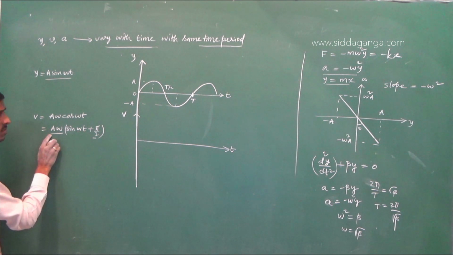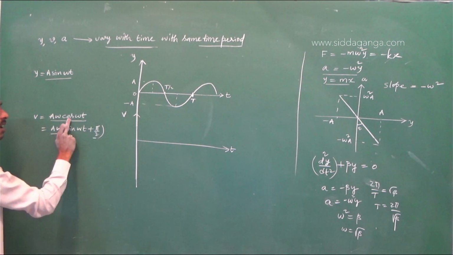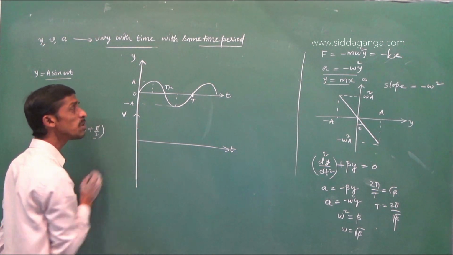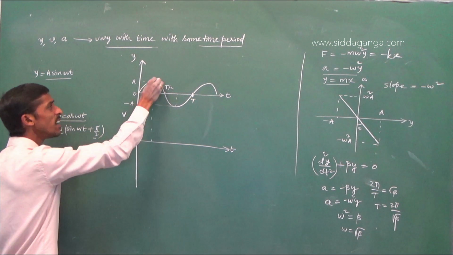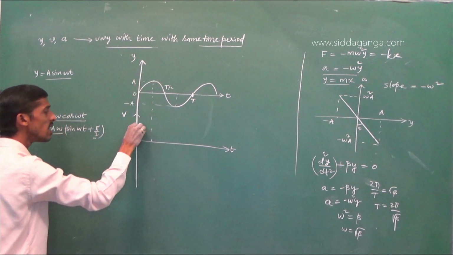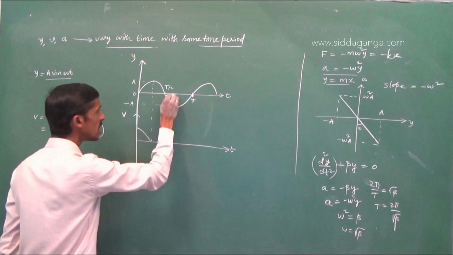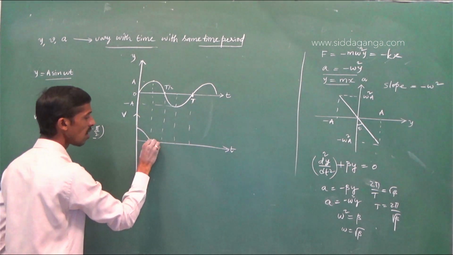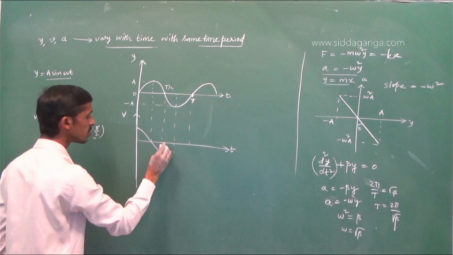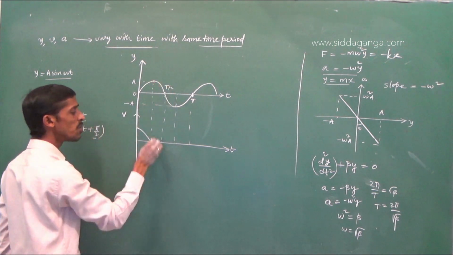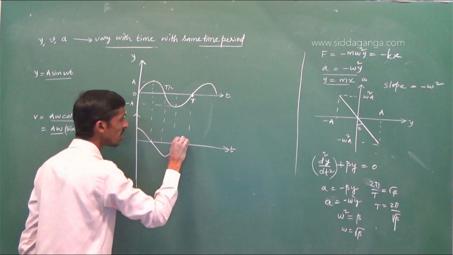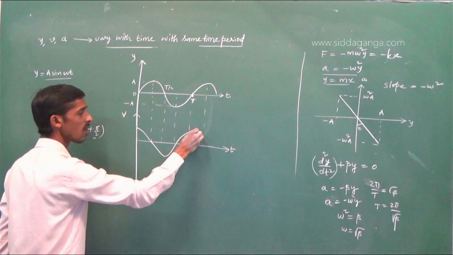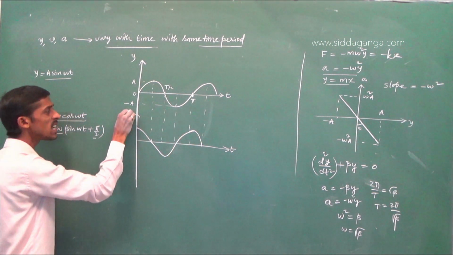Here, you can see cos 0 is 1, so the velocity of the particle will be maximum. When displacement is maximum, that is at the extreme point, the velocity will be minimum. When the particle is at the equilibrium position, the velocity will be maximum. This is how the graph will be, the variation of velocity with time.